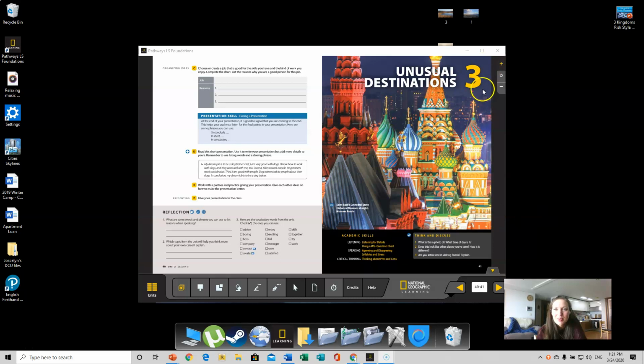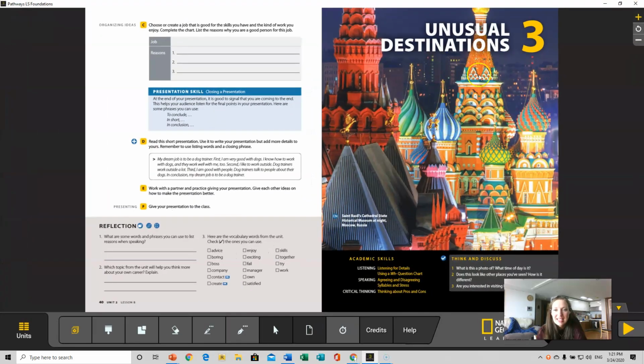Here is your textbook. Now, as I said, this is Chapter 3, and it is on page 41. Page 41, Unusual Destinations. Now, look at the picture. What do you think about this picture? I think it's really colorful and it seems very beautiful. To me, it looks very foreign, very strange, very unusual. And I can read this is the St. Basil's Cathedral in Moscow, Russia.